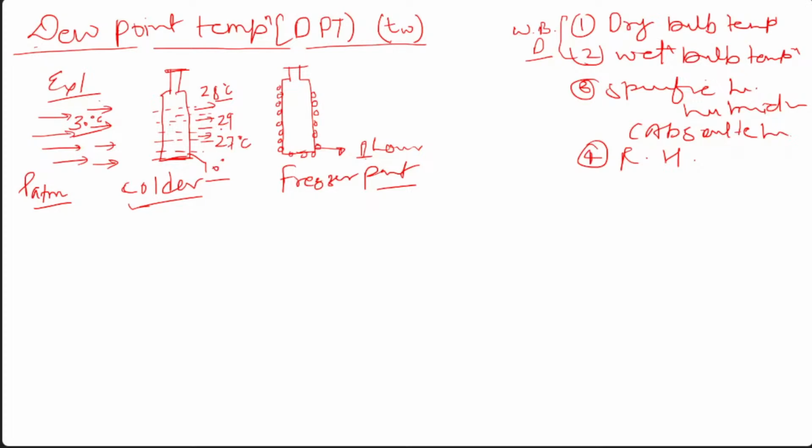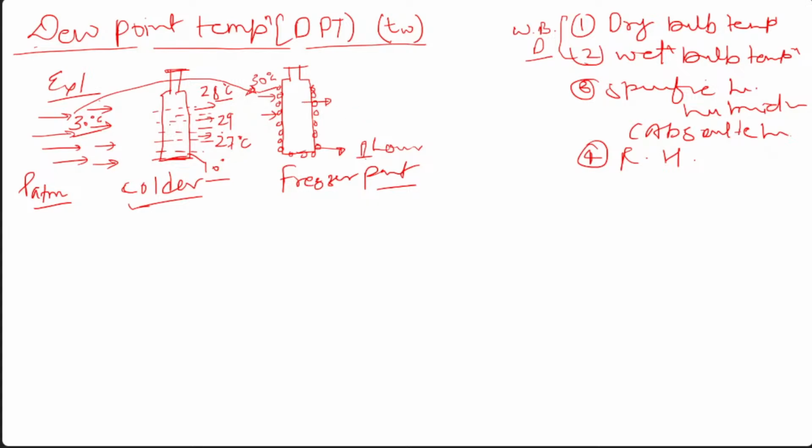But what happened after this? This may be the DBT. This is the same air which is coming in contact with this bottle, at 30 degrees centigrade. But after being in contact with this bottle, the DBT of the air coming out of this surface may not be the same.